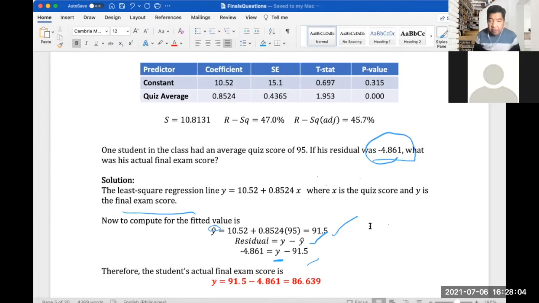Therefore, we can solve the student's actual final exam score, which is basically 91.5 minus 4.861. And so the actual final exam score of that student is 86.639. For this question, two got it correctly, so 2 out of 14.